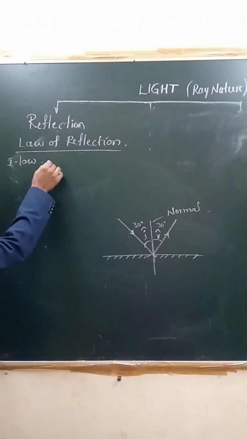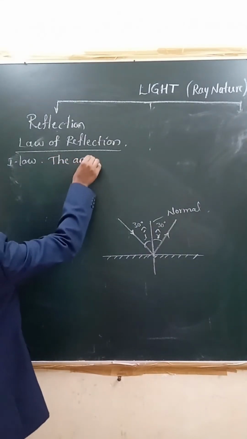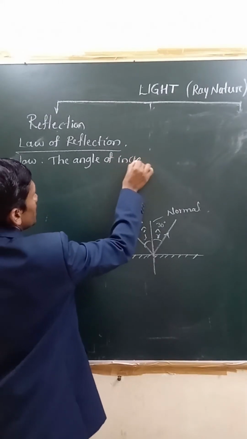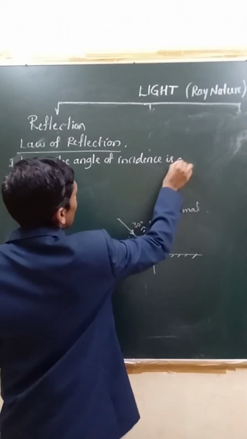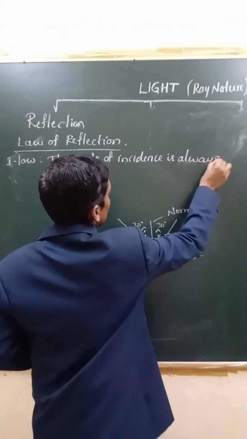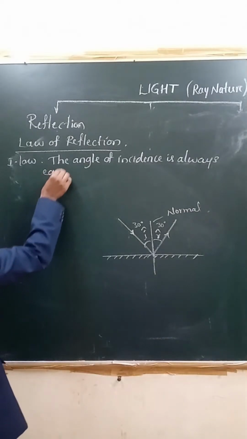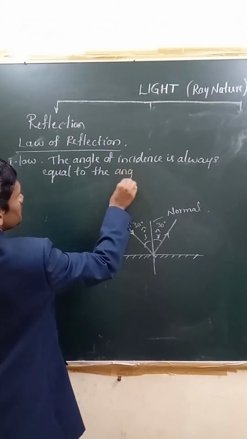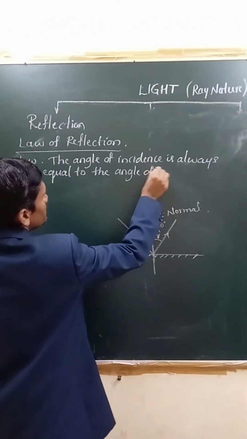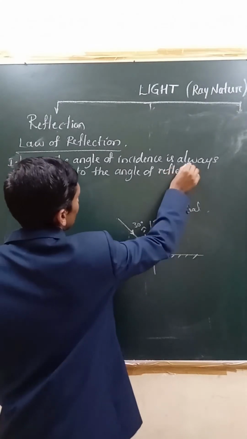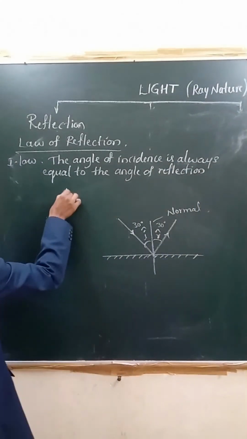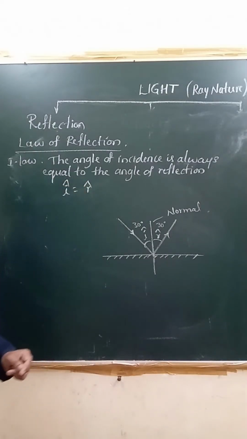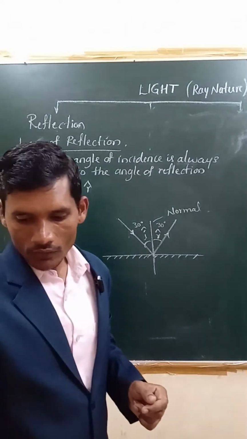So what we can say, the angle of incidence is always equal to the angle of reflection. We can say this is the first law. How to say this one? Angle of incidence is always equal to angle of reflection in simple form, right? This is first law of reflection.